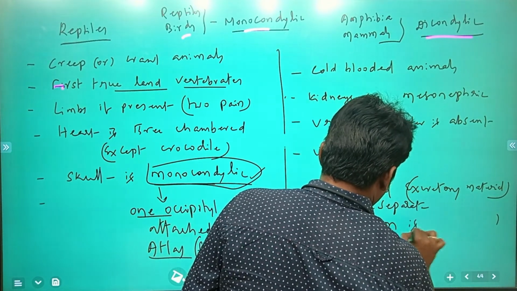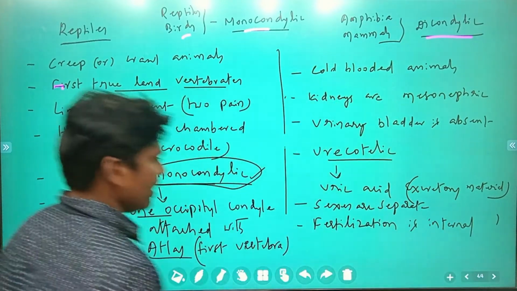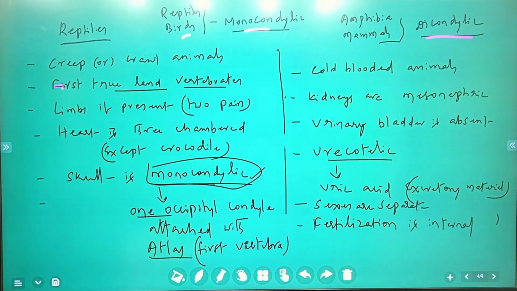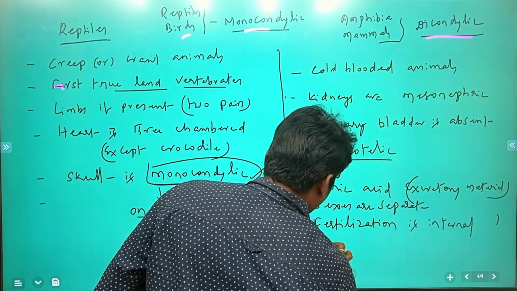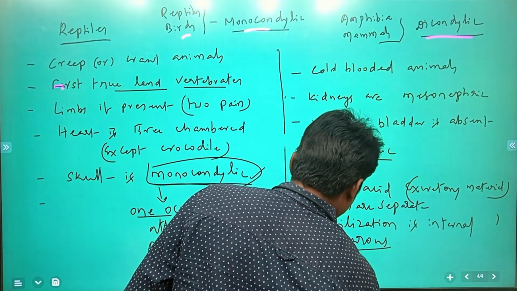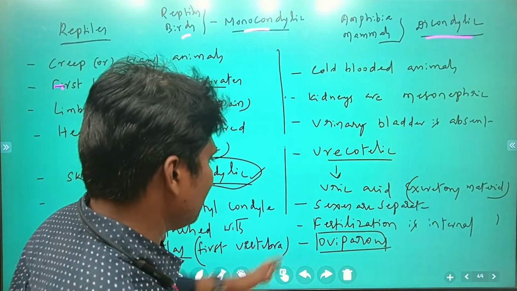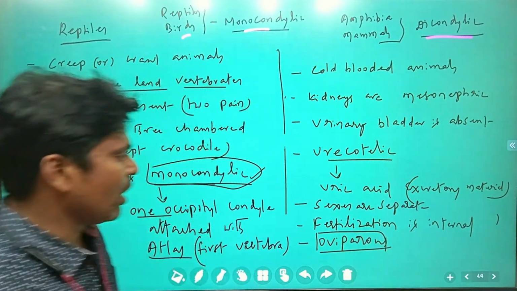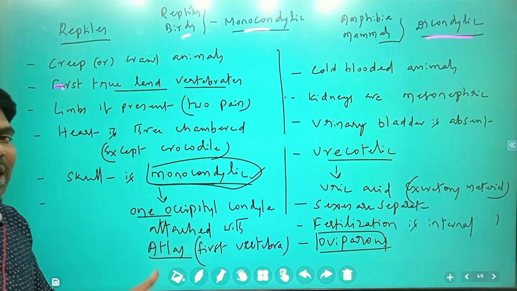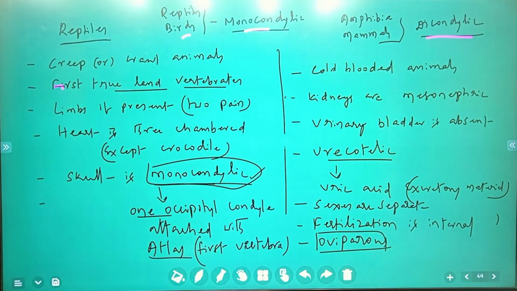These are the general characteristic features, and mainly these reptiles are oviparous. What is meant by oviparous? They lay eggs which have shells. After fertilization the eggs hatch, and baby offsprings come out. So this is about reptiles.